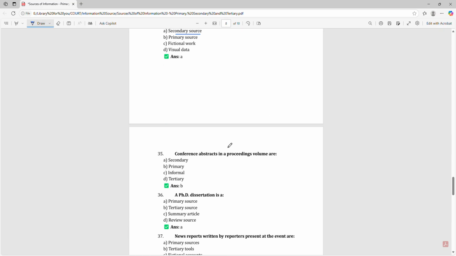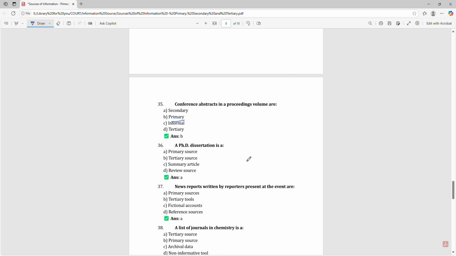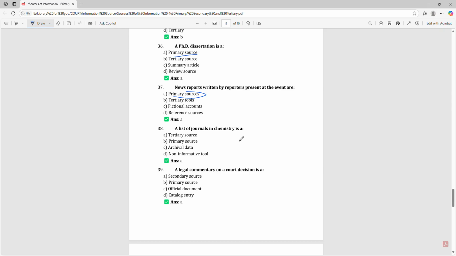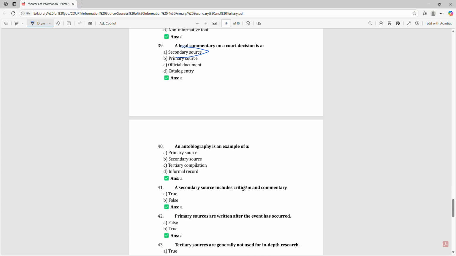Conference abstract in proceeding volumes are primary. A PhD dissertation is a primary source. News reports written by reporters present at the event are primary sources. A list of journals in chemistry is a tertiary source. A legal commentary on a court decision is a secondary source. An autobiography is an example of a primary source.